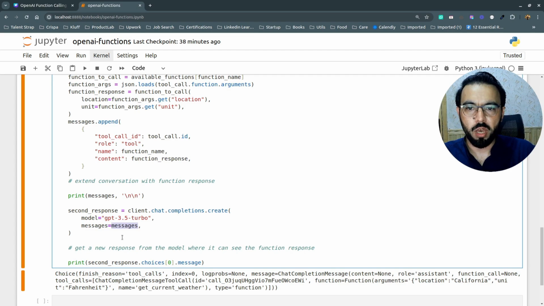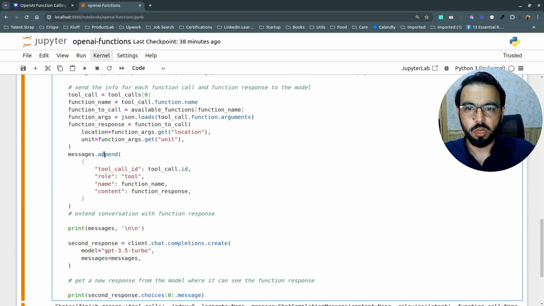But here since we have added that new message also, including the function call by including the function ID, the role is tool. So here you can see the role is changed from the user or the system to tool. Here the GPT model will know that okay, the role is tool, so I need to call a function, and then we are passing the function name and we are also calling the function response.